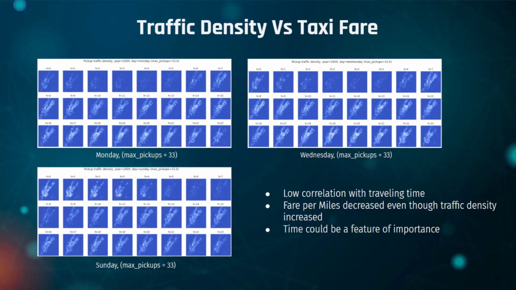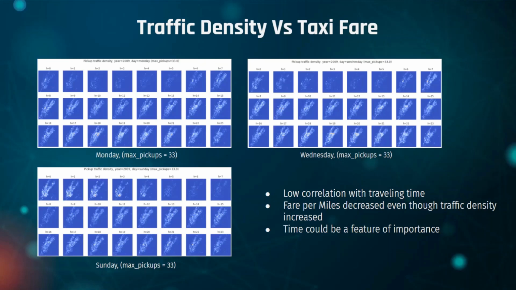We picked 3 days, Monday, Wednesday, and Friday. Wednesday had the highest fare per mile across all the different days, while Friday had the lowest. Based on this data, we can see the traffic density on each hour of the day. From the density plot, we can see that it's generally true that traffic starts to populate at 8 am as seen in the first two plots of Monday and Friday, Wednesday. However, the taxi density across all 3 days continued to increase up till 10 pm.